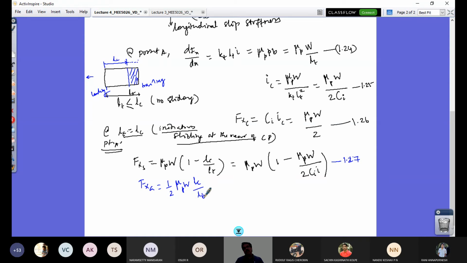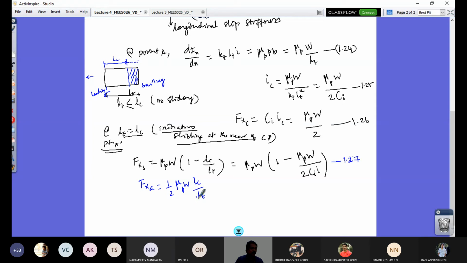So when LC is equal to LT, that's a condition for initiation of sliding, or it is the condition that the entire contact patch is under adhesion zone as well, right? That is an instant. It is an impending state between full adhesion and sliding to start. So if that is the point, this goes off and I get my point A. That is how I define my FXA here.